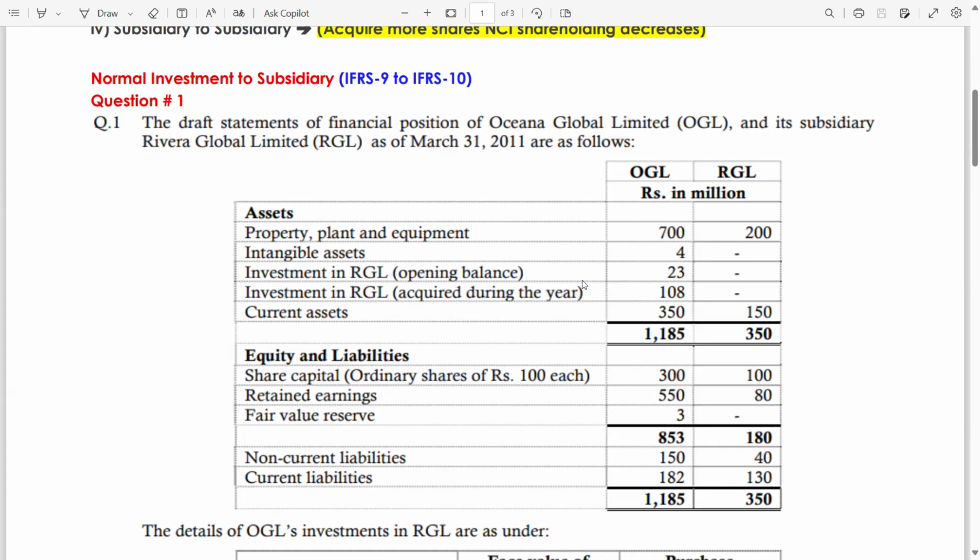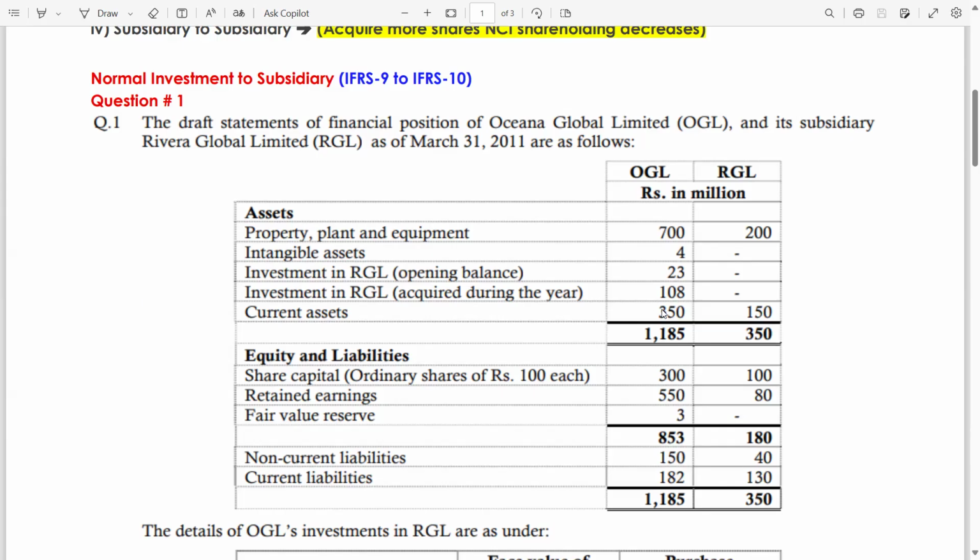Now you can think, why are there two investments? Guys, I have already mentioned at the start that this is a case of change in status. So it means first you have a smaller investment. After a few months, as mentioned during the year, you acquired additional shareholding. So of course, whenever you acquire additional shareholding, you have to pay for it.